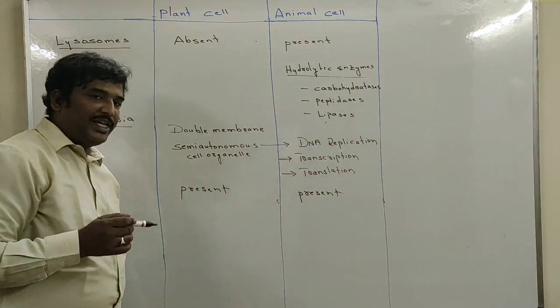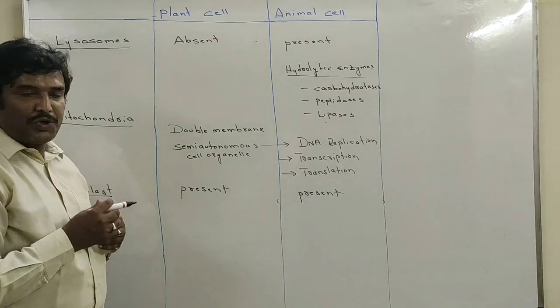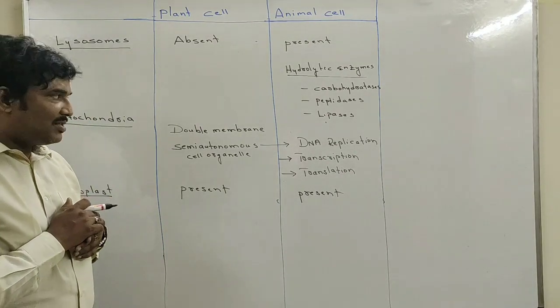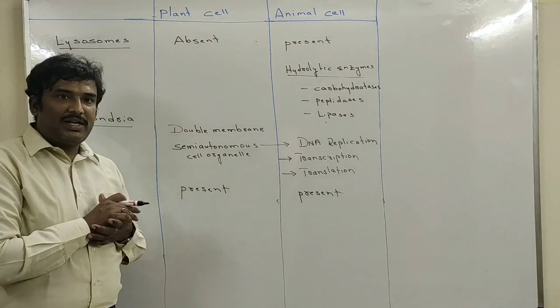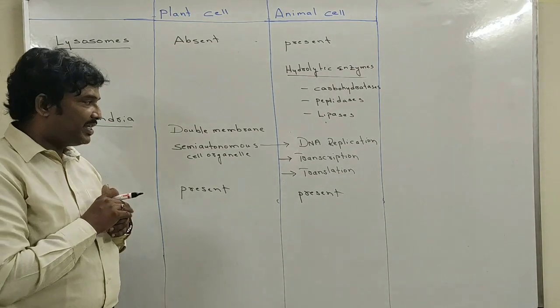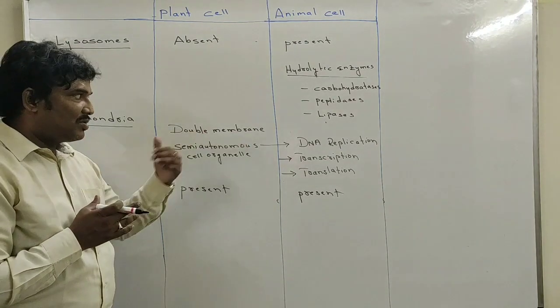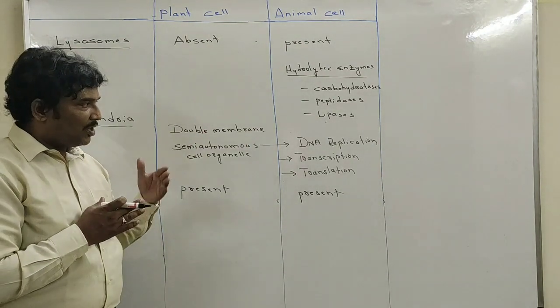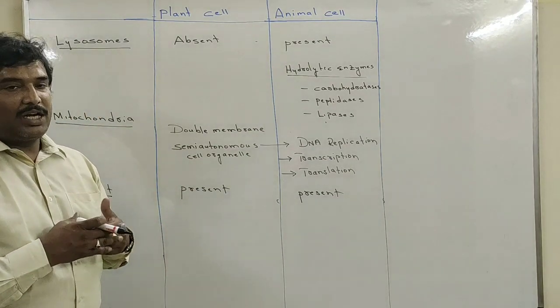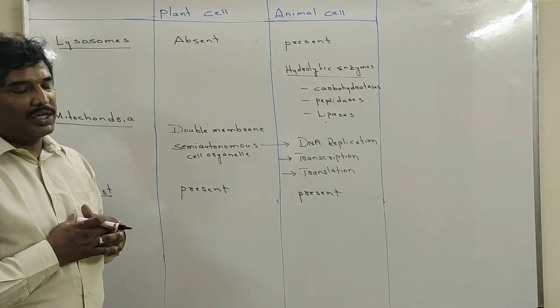What DNA replication, transcription and translation are, you will study in coming classes. For the time being, remember that mitochondria is called a semi-autonomous organelle because it can prepare its own DNA, a process called DNA replication, and it can undergo its own transcription and translation.